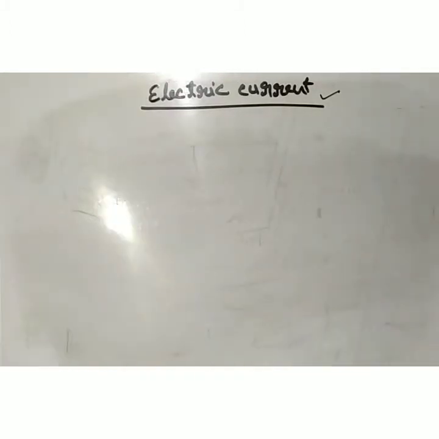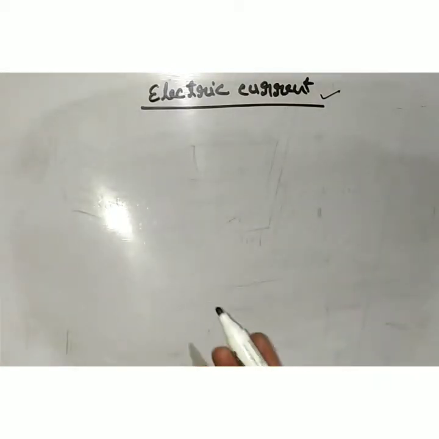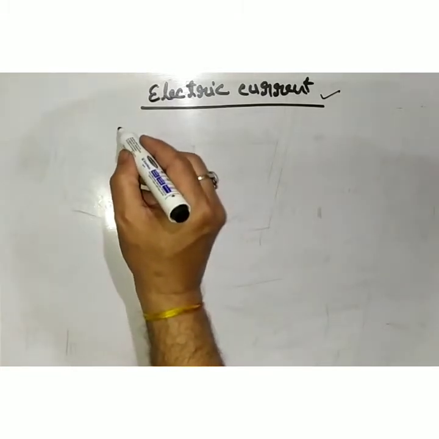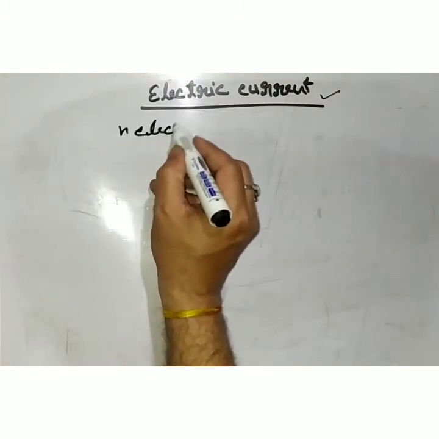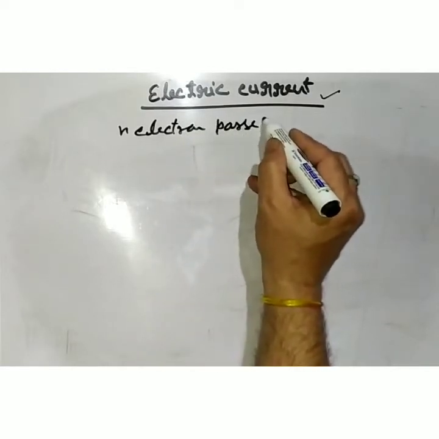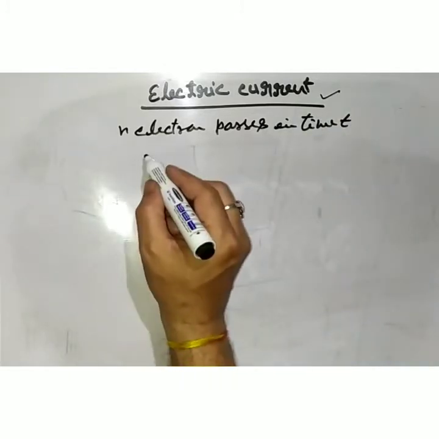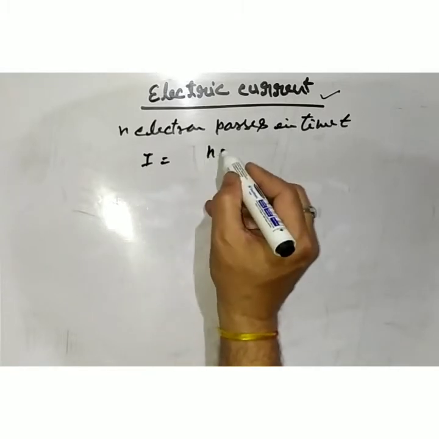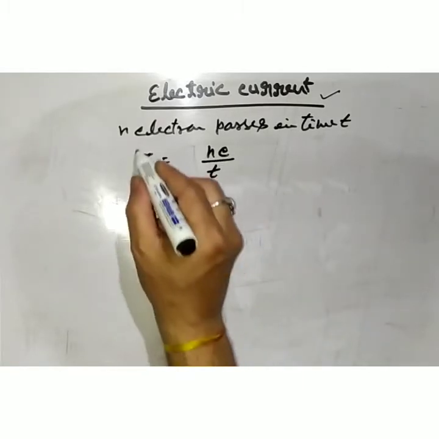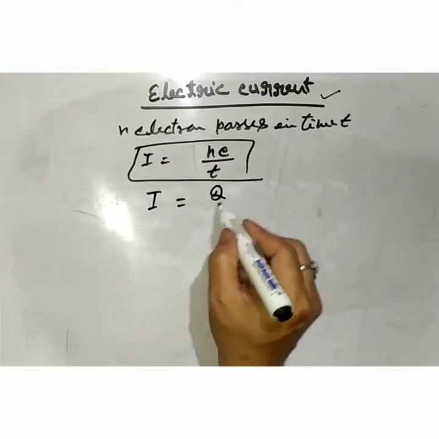In other words, we can say the rate of flow of electrons is known as electric current, because electrons carry the charge. So if N electrons pass in time t, then current I is equal to N E upon t, and the previous formula is I is equal to Q upon t.